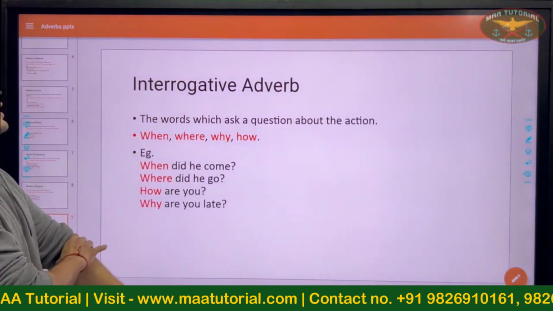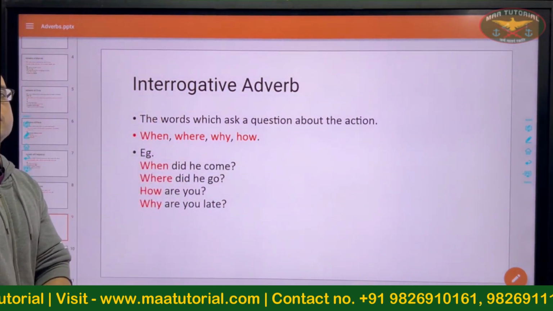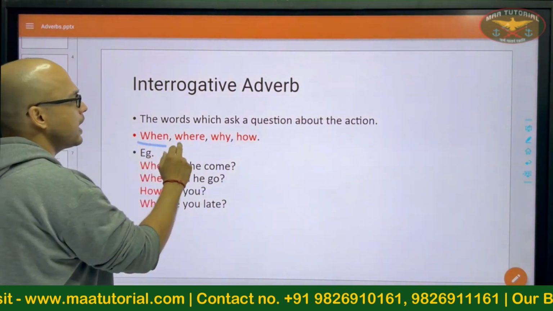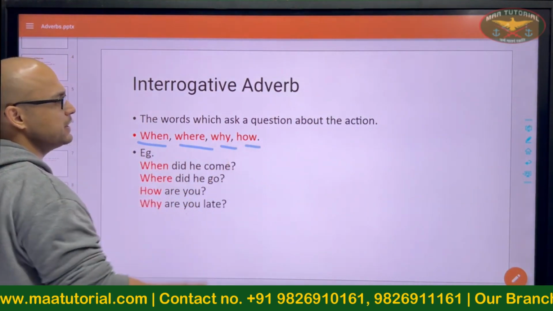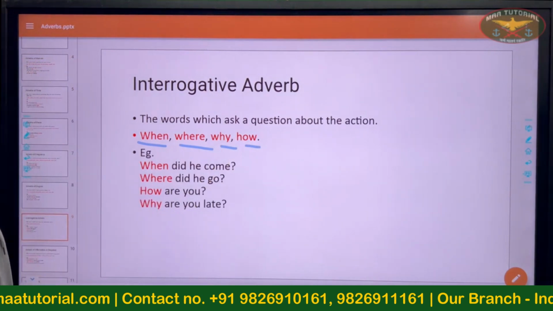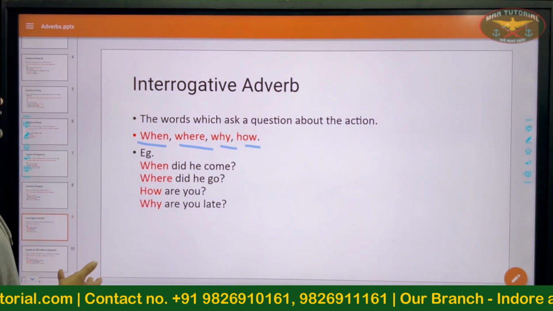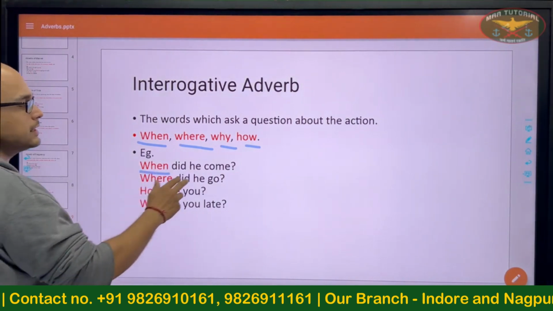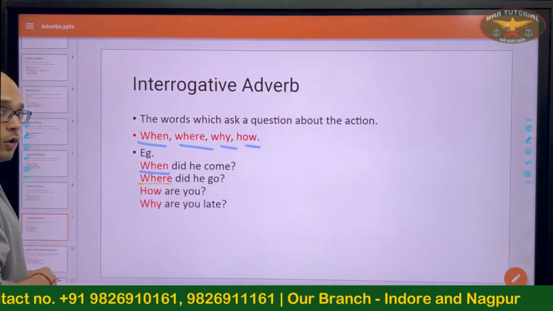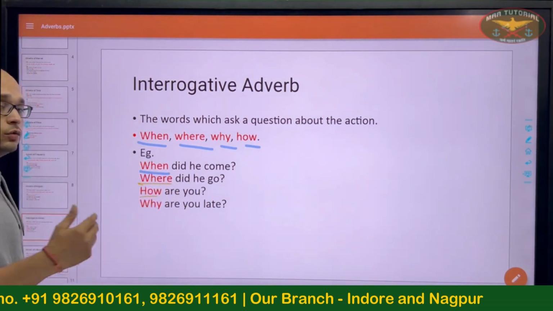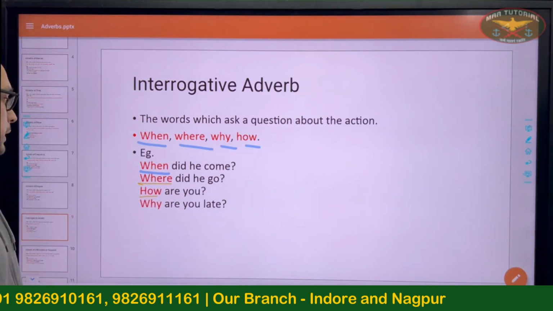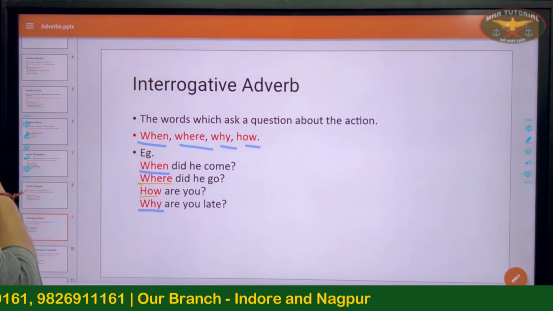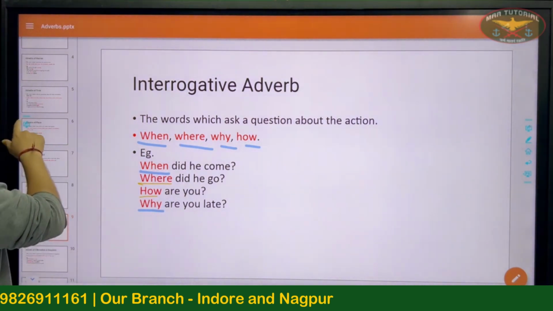Interrogative adverb: the words which ask a question about the action. When, where, why, how. Mostly these are the same words being used in different contexts. When they are used with nouns, they are adjectives, and with verbs, they become adverbs. When did he come? Where did he go? How are you? Why are you late? Interrogative adverbs.